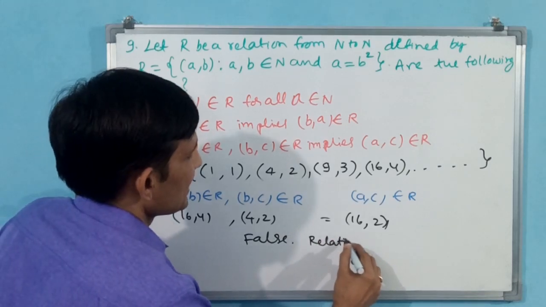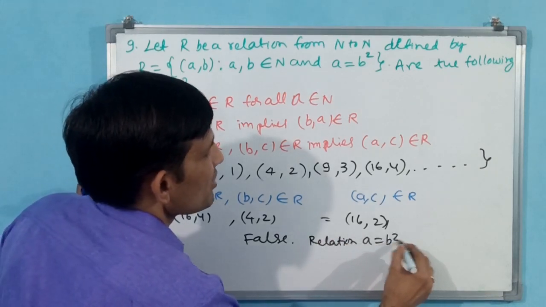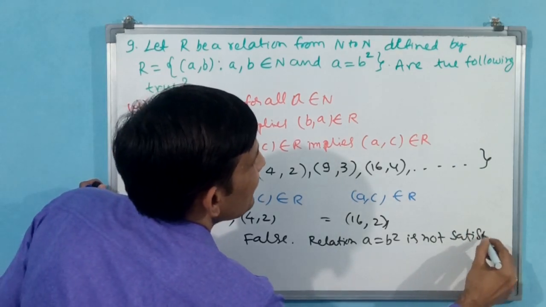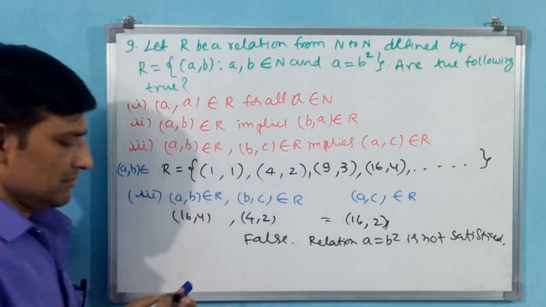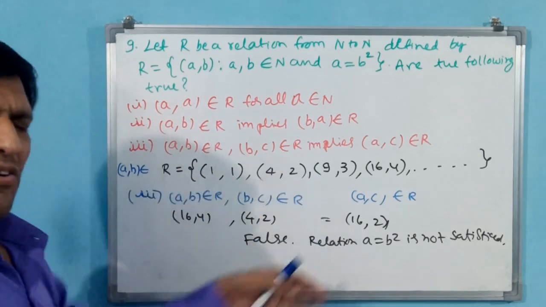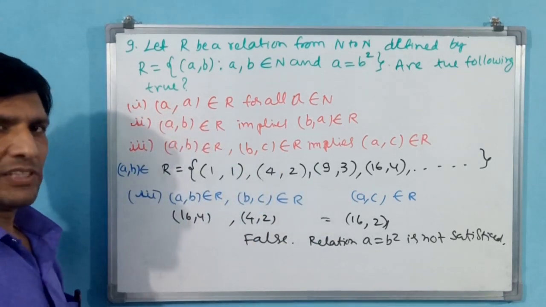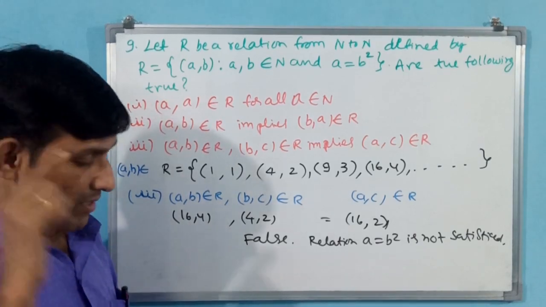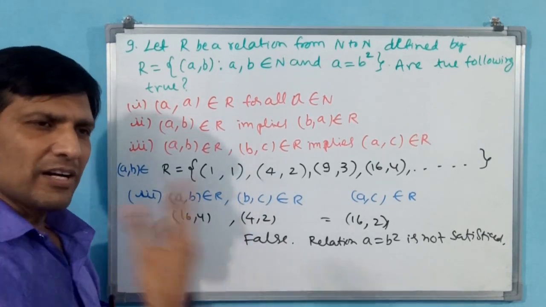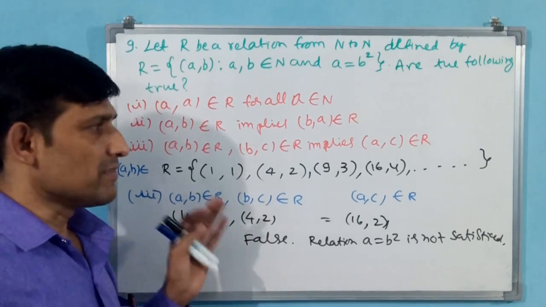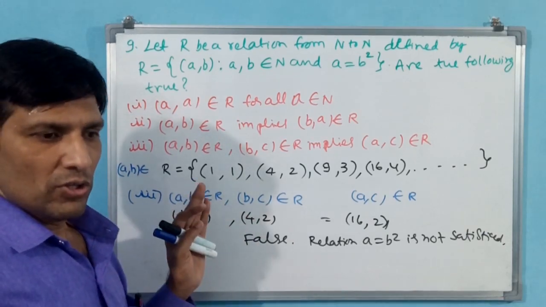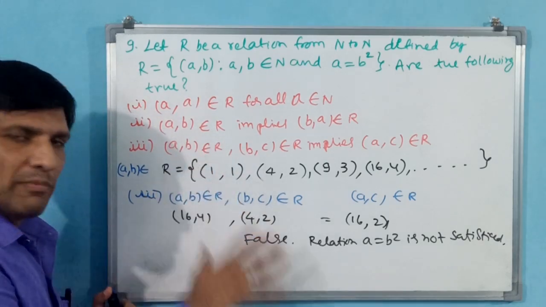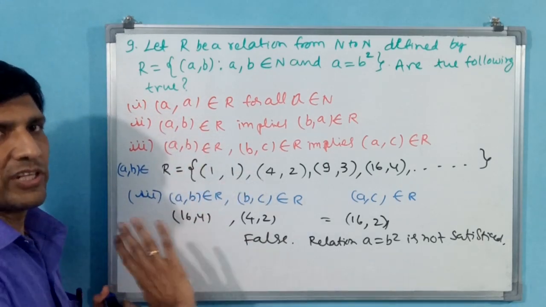The relation a is equal to b square is not satisfied. That's all. Okay, three relations are not satisfied. All are false only. Why? Because in relation, with ordered pairs, you cannot reverse or make some jumbling. It is very difficult. These are not sets, these are relations. Relations will be like this only. False, false, false. Three are false.